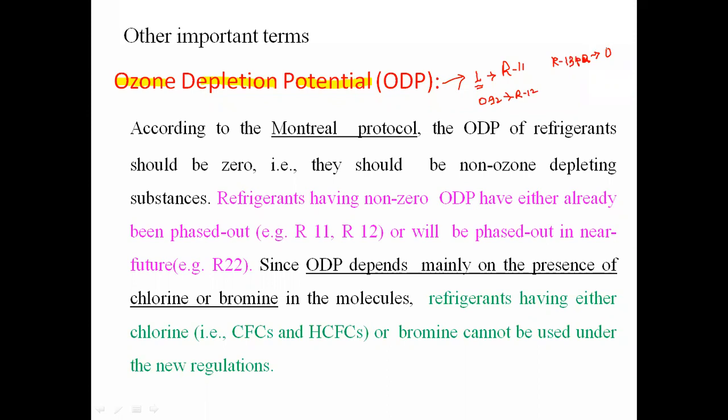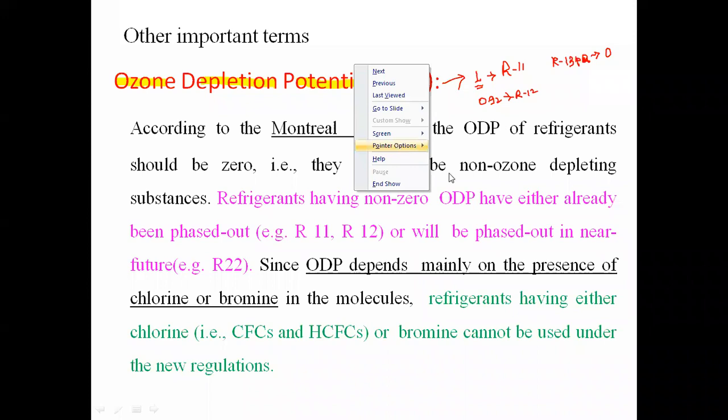Why 0? Because that R134A refrigerant does not contain the chlorine atom, and as there is an absence of chlorine atom, that's why it will not affect the ozone depletion. That means the ozone depletion potential value for R134A refrigerant will be 0. Are you getting? So likewise, you have to understand this term called the ozone depletion potential.